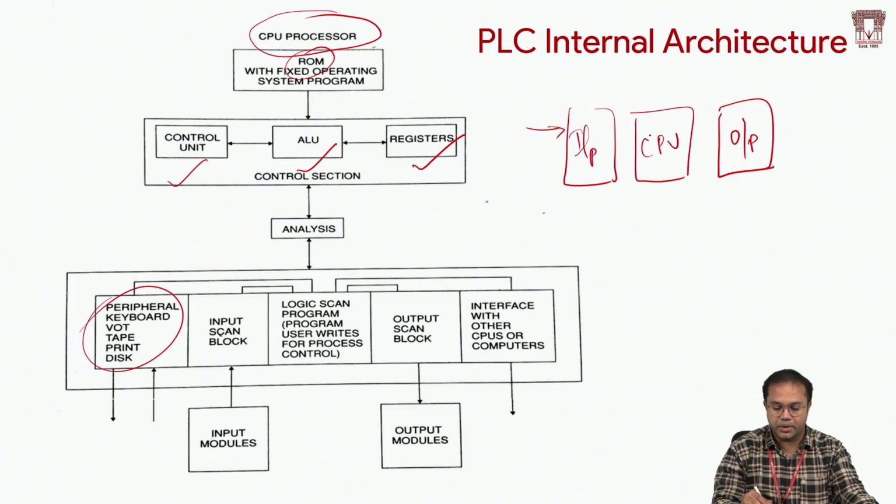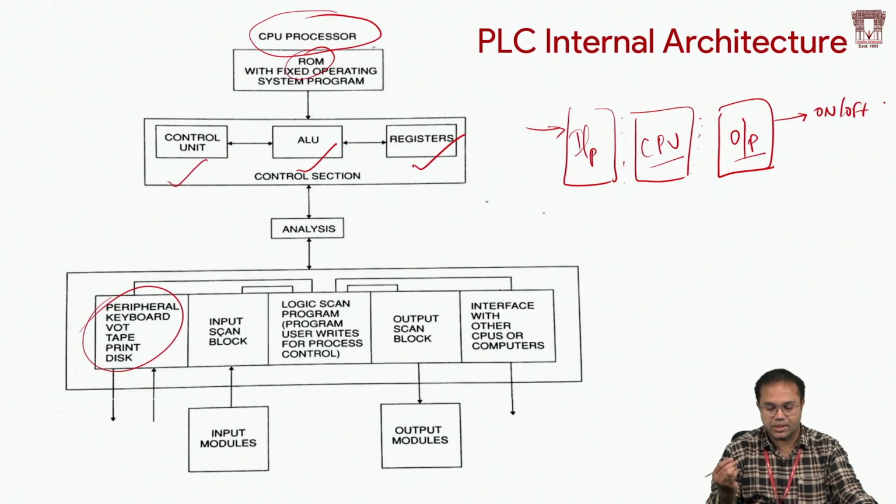This information will be given to the CPU through proper optical isolation, because I said there is no wired communication. In the CPU, the execution takes place and the decision is generated, and that decision is sent to the output module, and from the output module the device gets turned on or off. This is what we discussed in the last lecture, right?